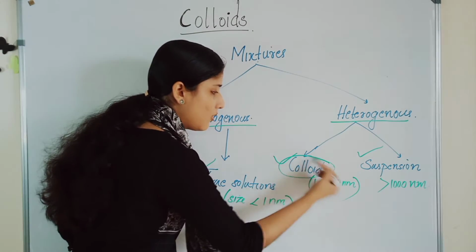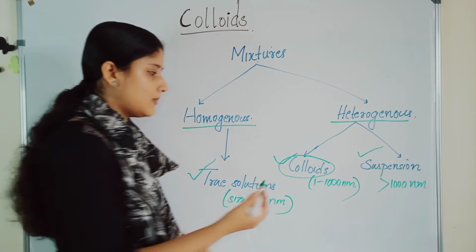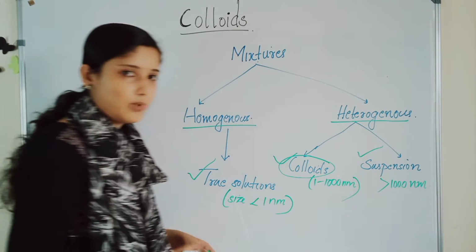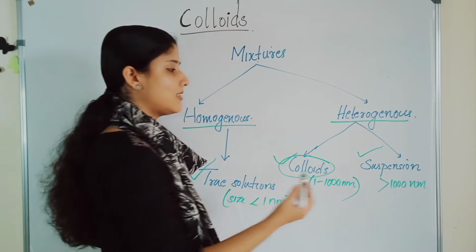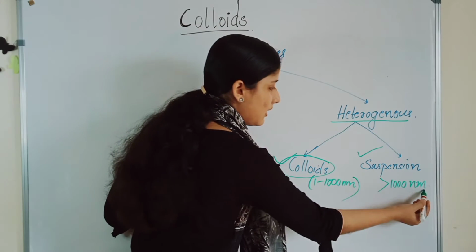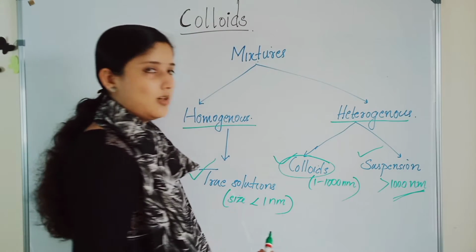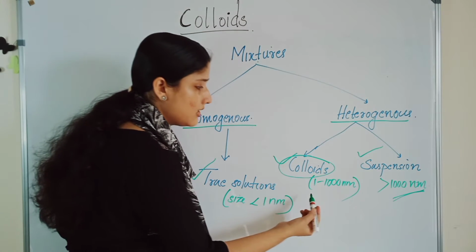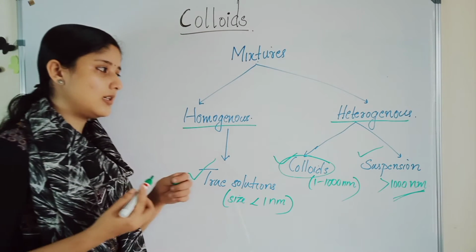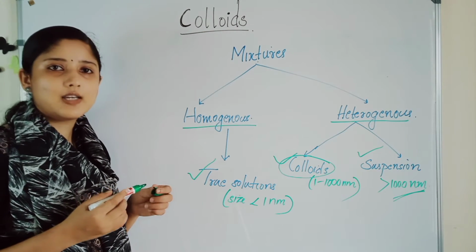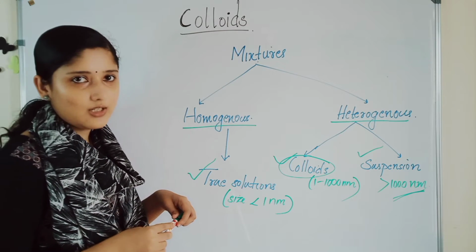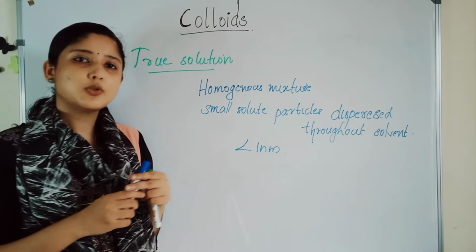About colloids we are going to study today. The colloid particle size is 1 to 1000 nanometer, and for suspensions the particle size is greater than 1000 nanometer. Remember the particle size. For colloids it is 1 to 1000 nanometer, and for suspensions the particle size is greater than 1000 nanometer.